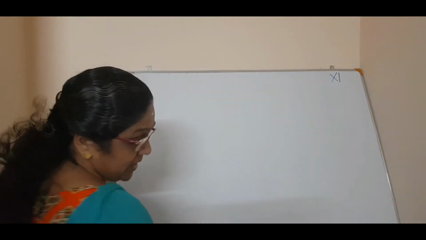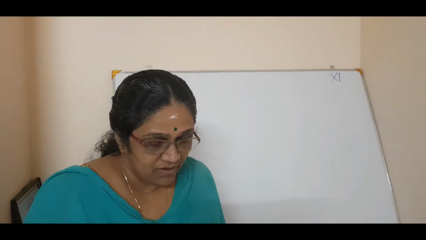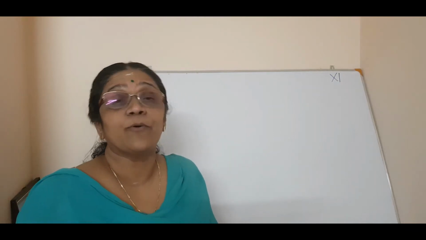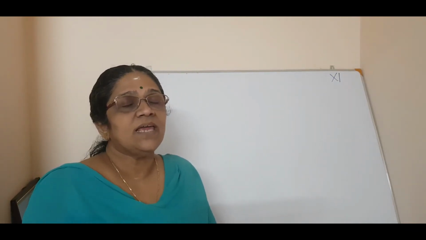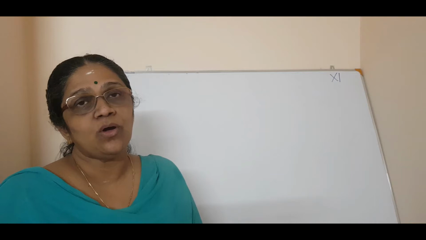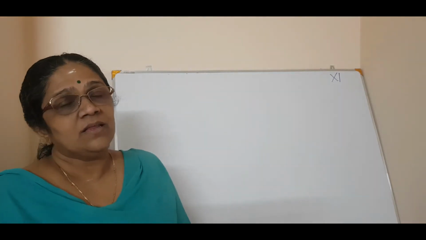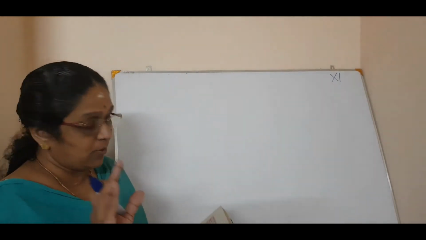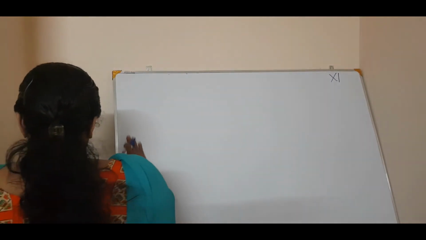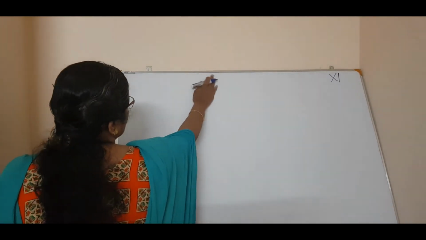Okay. Then we will go on to a problem, because from the examination point of view also problems will come. So today we will have a problem. Listen carefully.